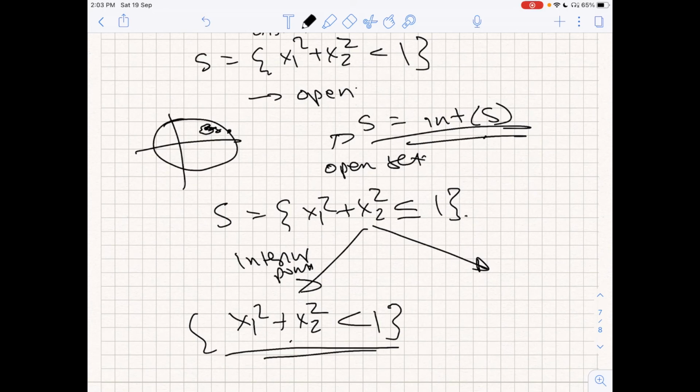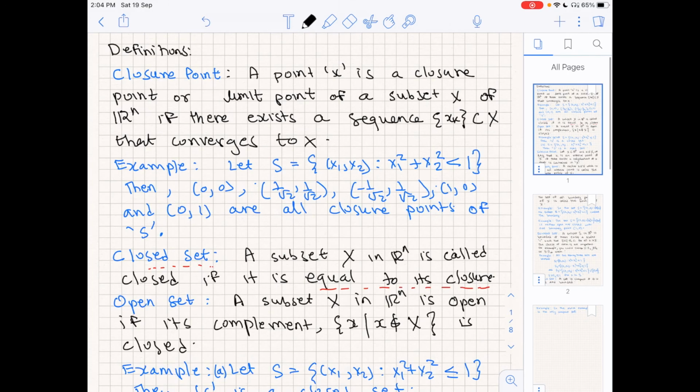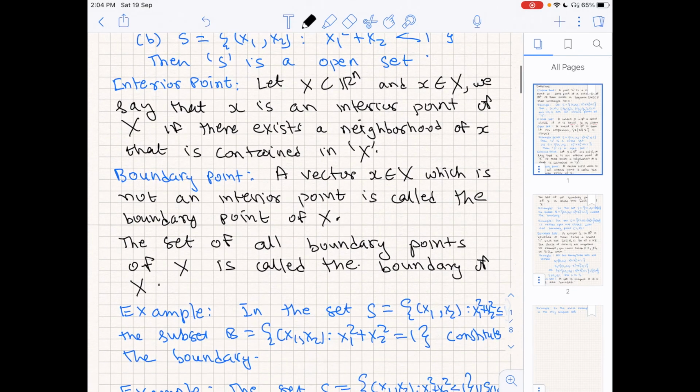So therefore this is all interior. If you take the point on the boundary, on the circle itself, then that point is in the set S. But whatever small neighborhood I create, there are some points which are excluded. So whatever small delta I take, the neighborhood will never be contained in the set S. So such points are the boundary points. This is the way to define a boundary point.